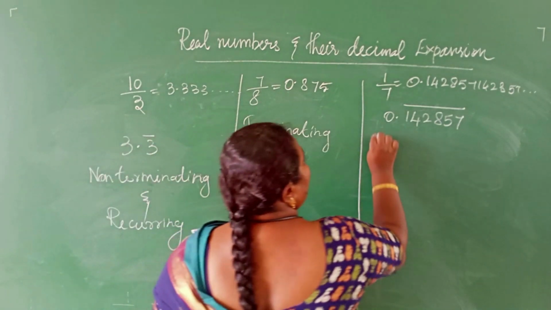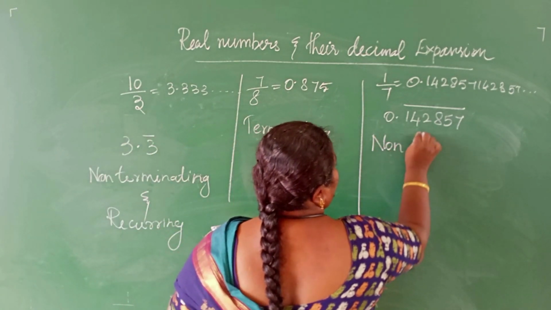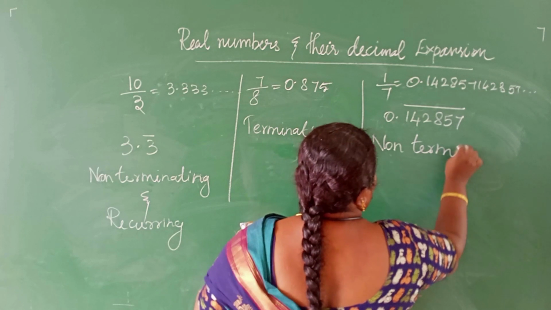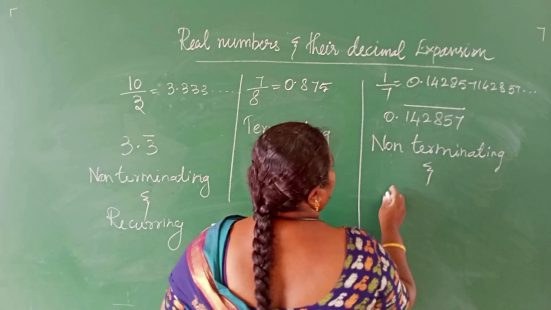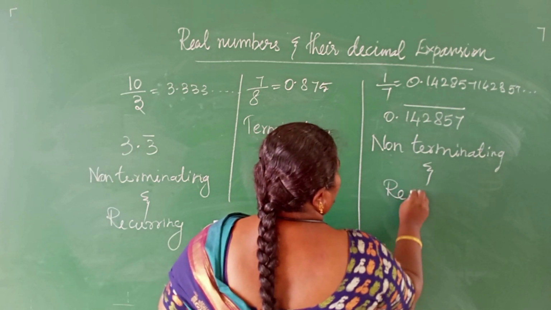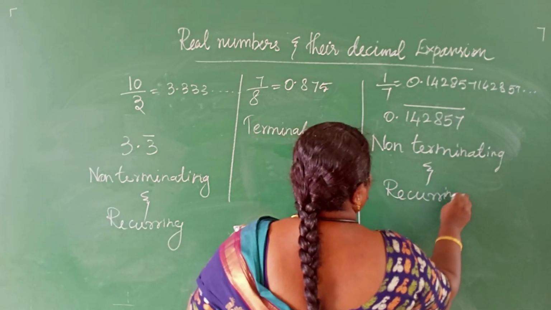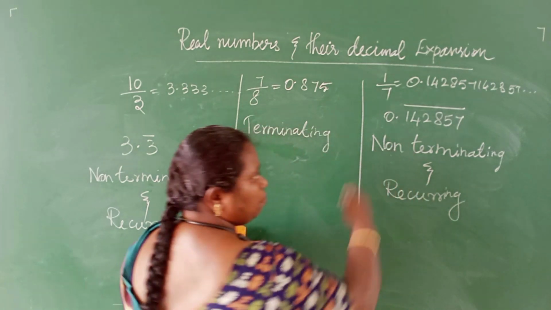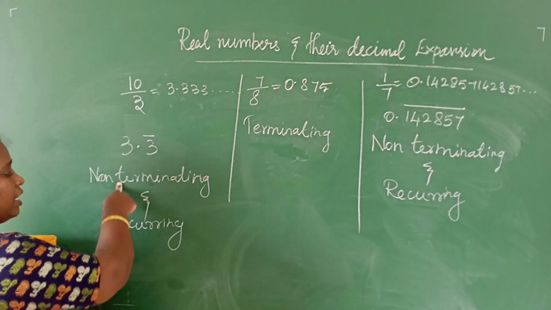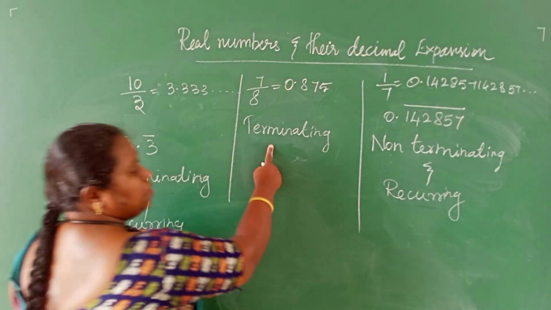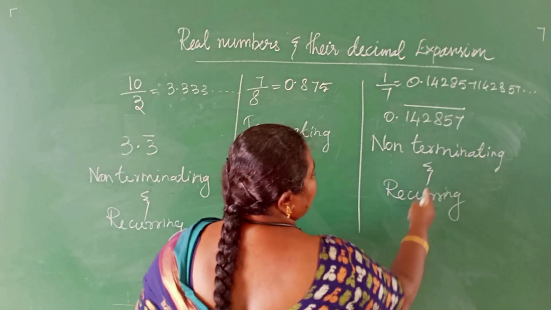This is non-terminating and recurring. Non-terminating and recurring. The same numbers only keep on repeating.